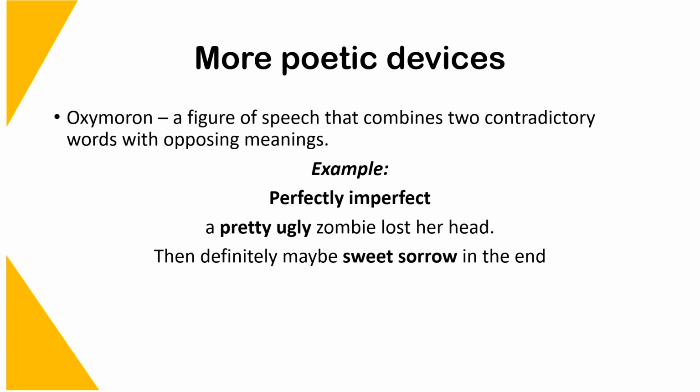Looking at the example, perfect and imperfect are two contradictory terms, but together they create an interesting meaning. According to the example above, it could mean that the zombie was perfect in her own unique way, although others might consider her imperfect. And looking at the two words, pretty ugly, one cannot be pretty and ugly at the same time. However, this statement reveals a deeper truth that the zombie is ugly, but in her own way, she is pretty.